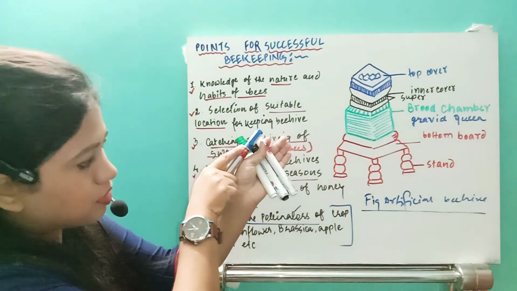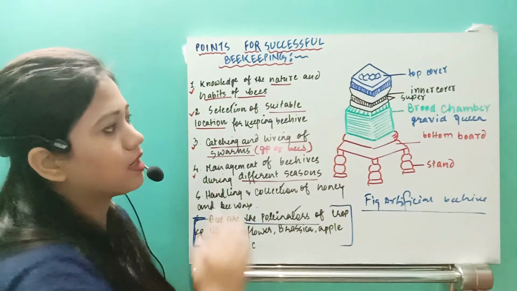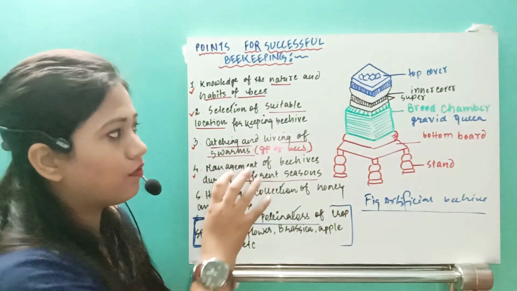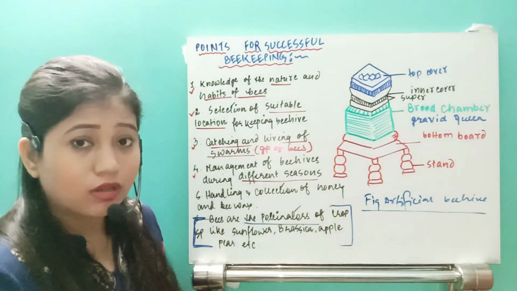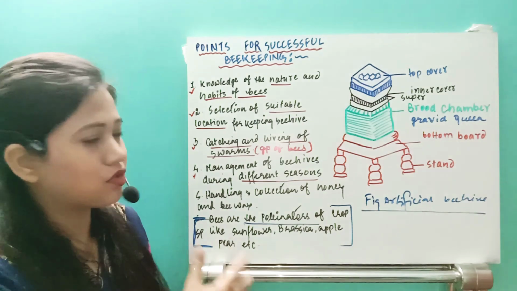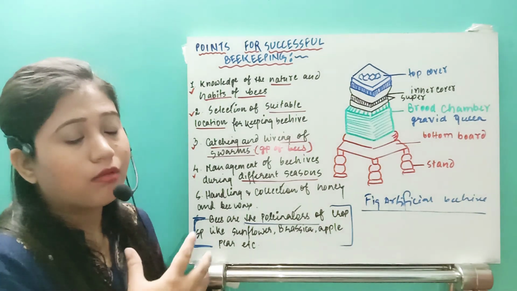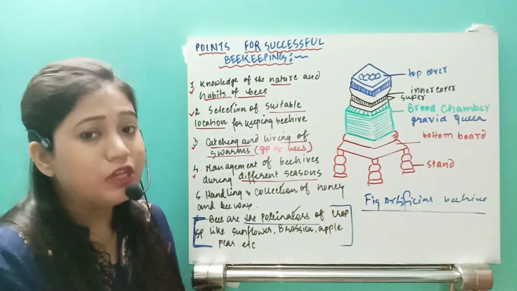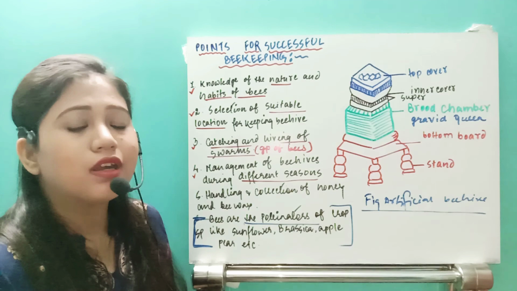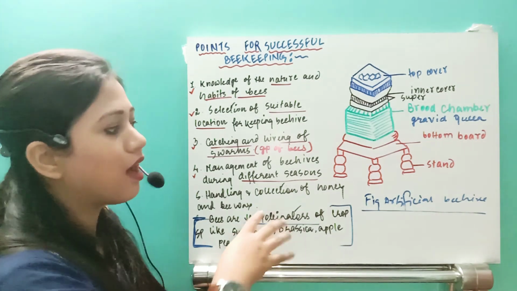Suppose this is the box, then we can just separate out the honey. After that, we will once again insert that inner cover inside that beehive. So every time, the worker bees will think that yes, it is not filled, so they will go and collect the nectar. That's why, if the beehive is artificial, this is going to be very useful from our commercial point of view. That means without killing the honeybees.